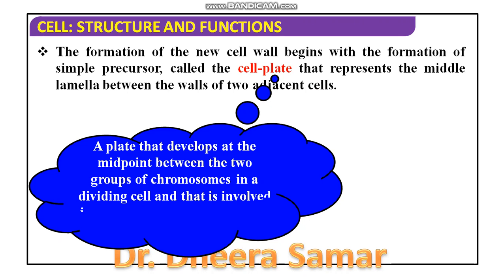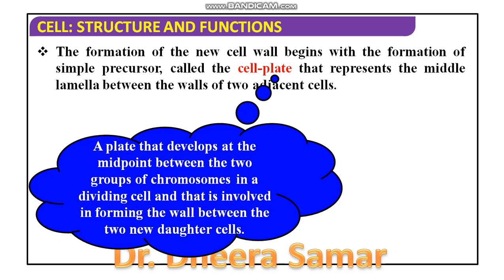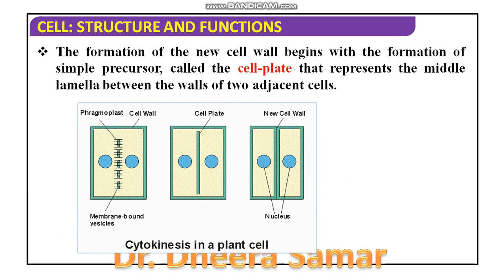This cell plate is formed because of phragmoplasts. Phragmoplasts are the vesicles which are formed by Golgi bodies, and these vesicles arrange at the center where previously the metaphasic plate was. So the plate develops at the midpoint between the two groups of chromosomes in the dividing cell, and that cell plate is actually what will form the cell wall in the daughter cells. As you can see in the diagram, the membrane-bound vesicles from the Golgi bodies arrange at the center, a cell plate is formed, and then this cell plate grows outward.